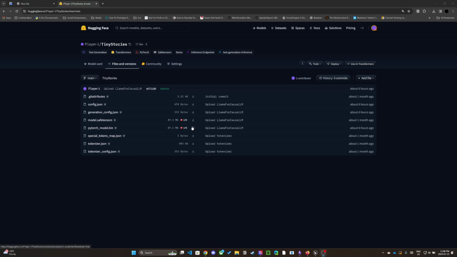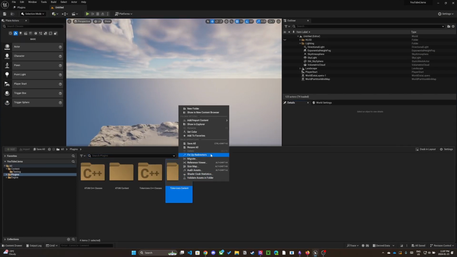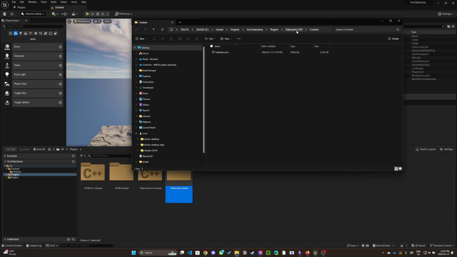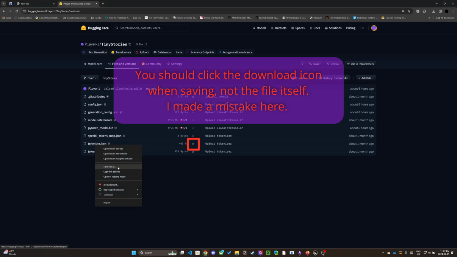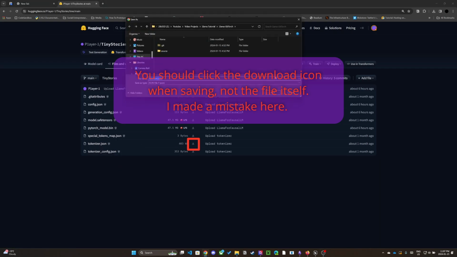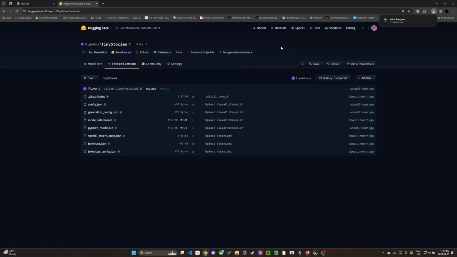Next, save the tokenizers.json file to the content directory of the tokenizers plugin. Okay, so now we need to find the main file in the CMake project.